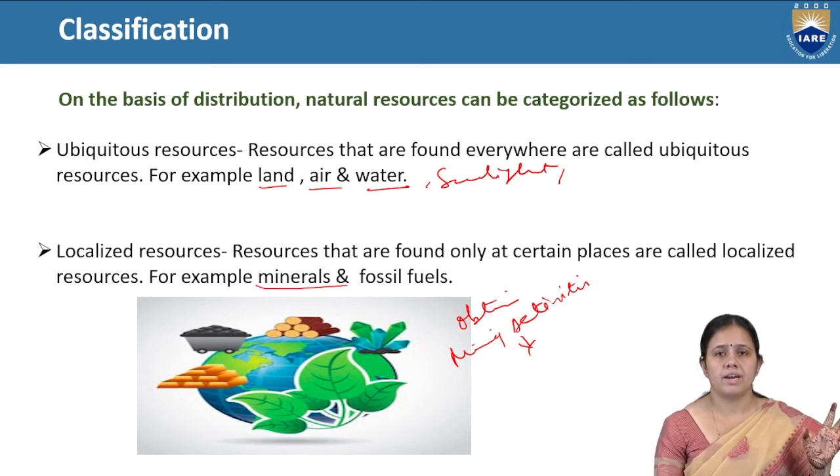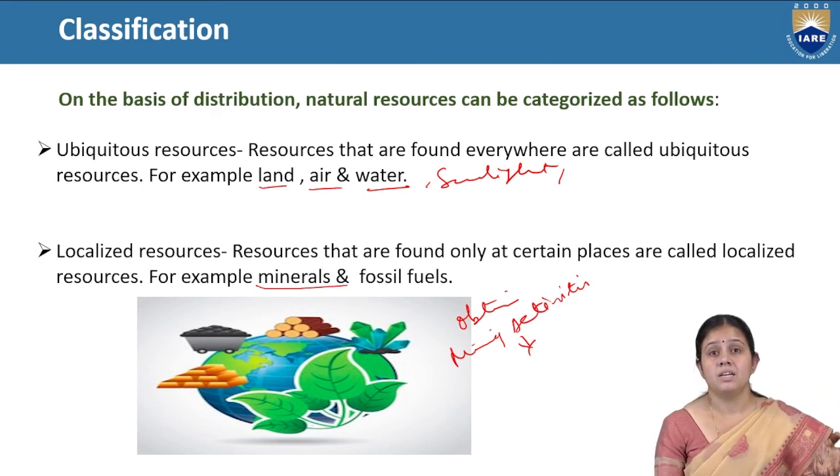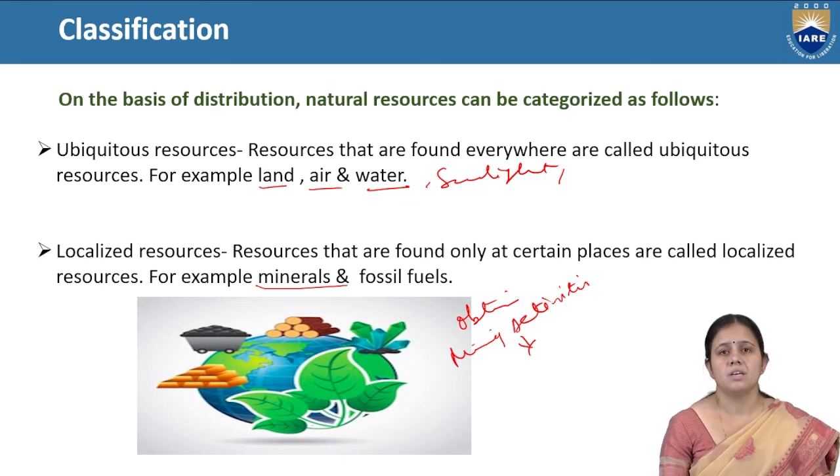Wherever you go, you will find ubiquitous natural resources. But localized resources are present only in some particular areas, like minerals and fossil fuel. You have to go to the mineral ore mining area or the coal mining area to get those resources.